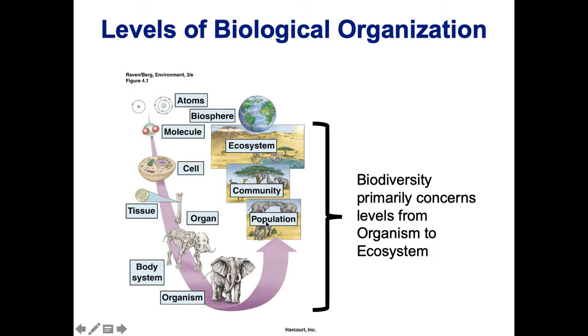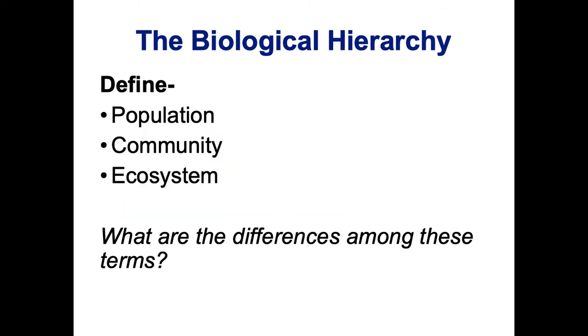So we're not talking about biodiversity of organs or tissues or cells or anything like that. So mostly diversity in populations, communities, and ecosystems, and we'll talk about the genetics within populations as well. So, in the biological hierarchy, we're going to be talking about populations, communities, and ecosystems.